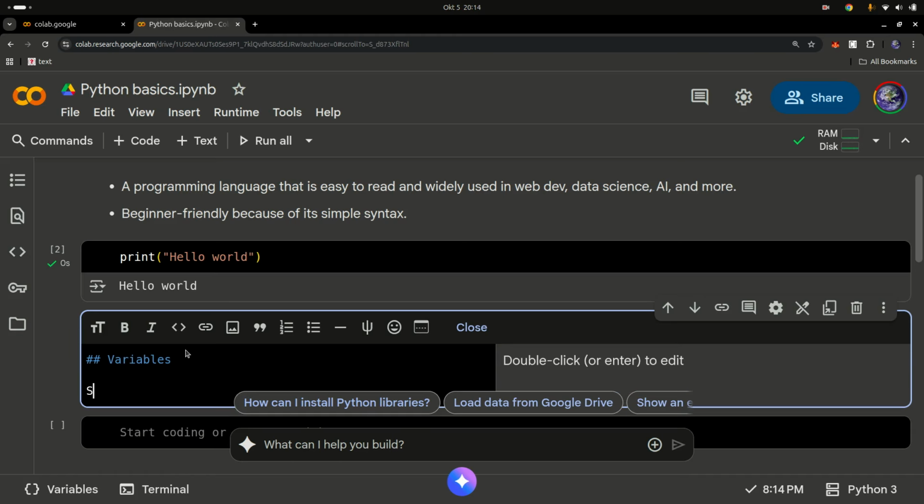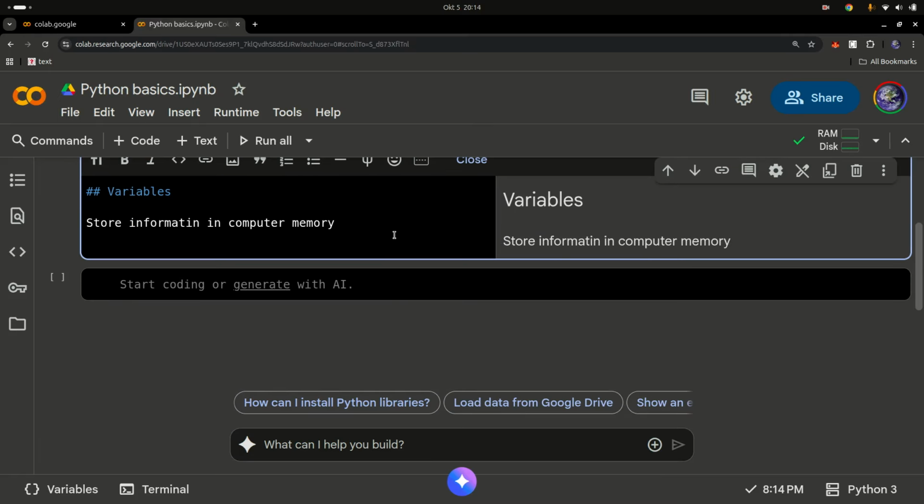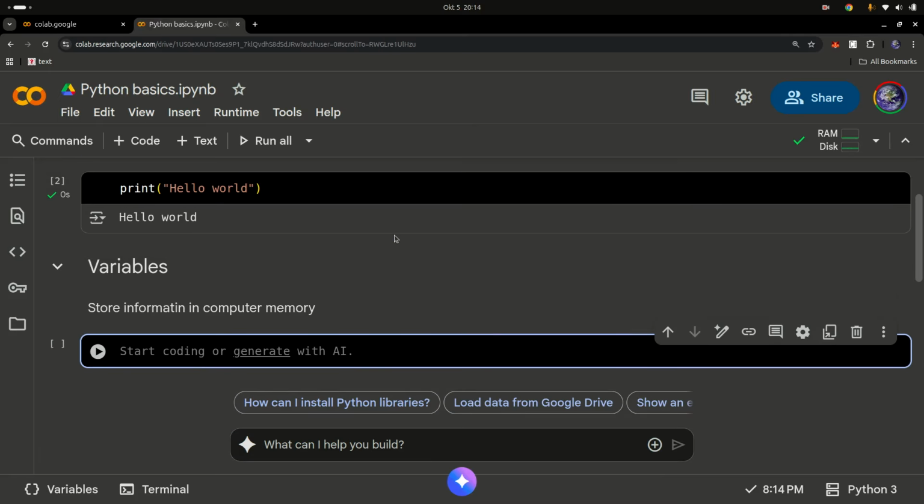And what they simply do is store information in computer memory. This thing is blocking me right here, but hopefully you can see that. So that's basically what a variable is. It stores information within the computer's memory.